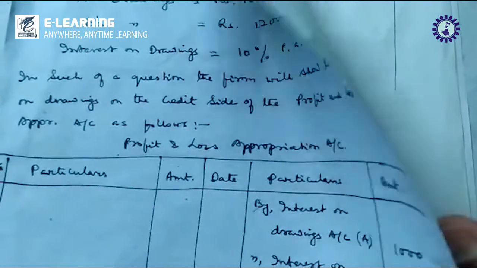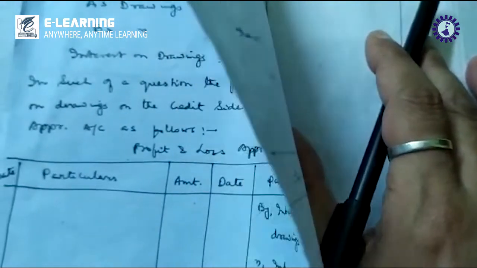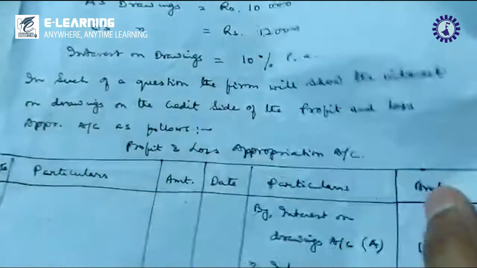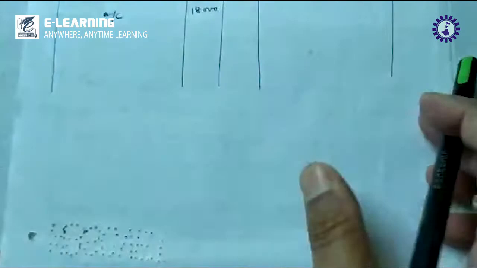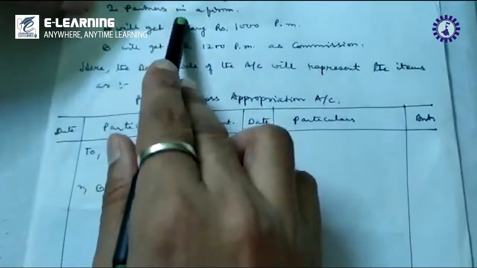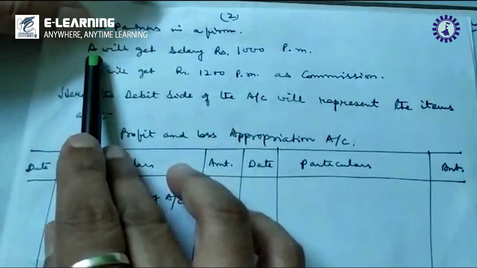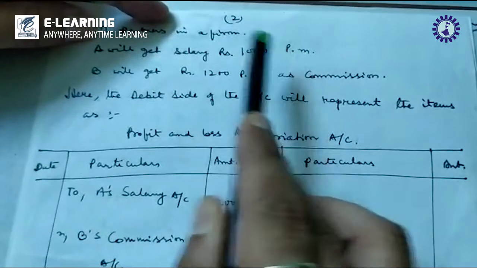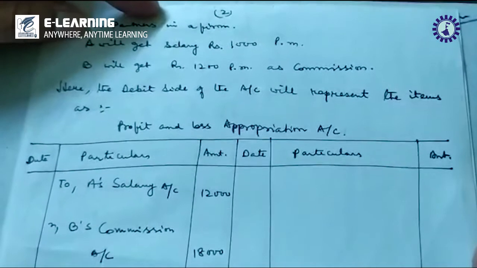Now let's go to another problem. I have already done it and made it ready so that it helps you to understand the subject. Once again, let there be two partners in a firm, and let's say partner A will get a salary of rupees 1,000 per month and B will get rupees 1,200 per month as commission.